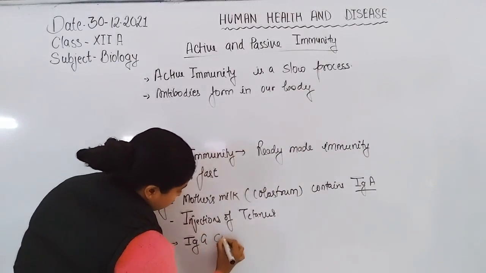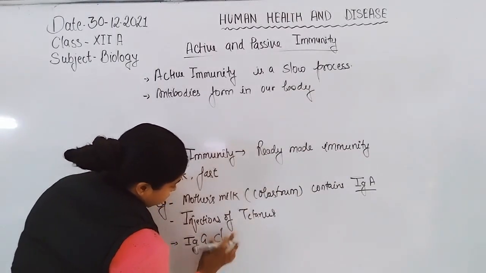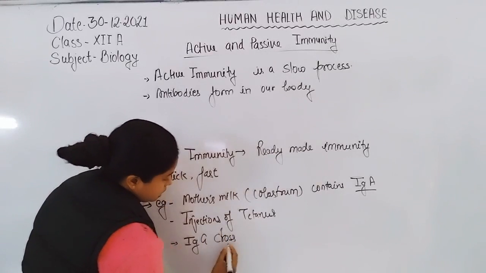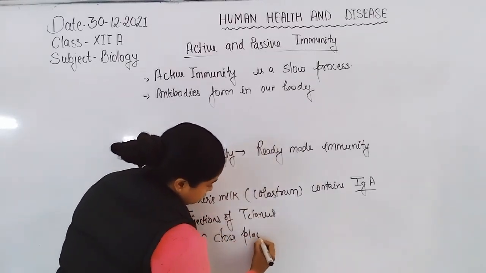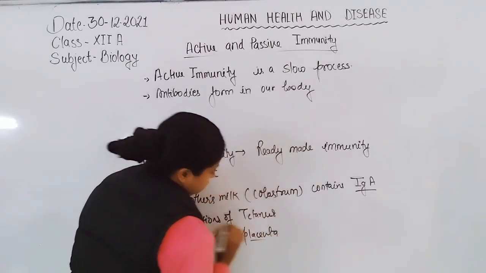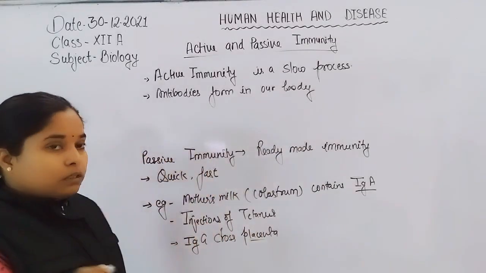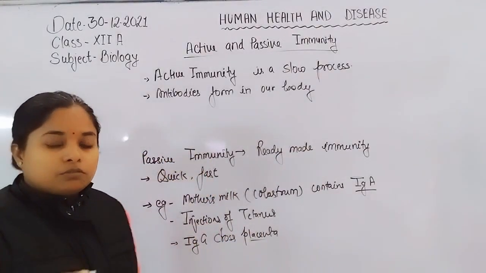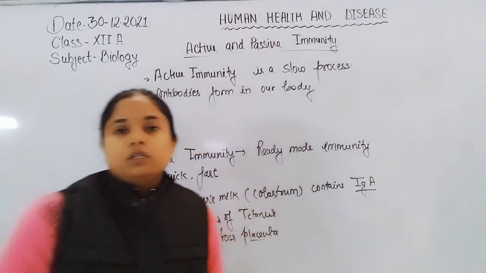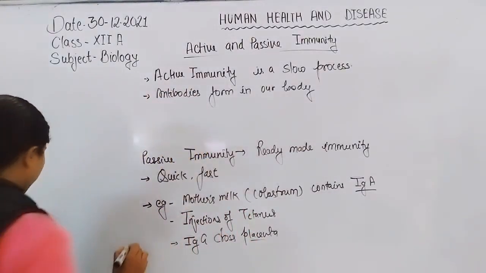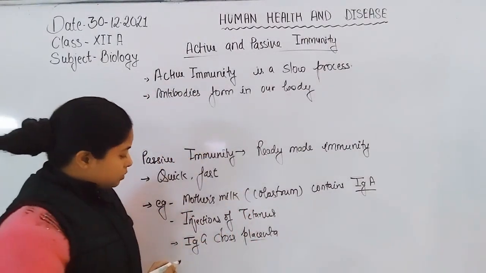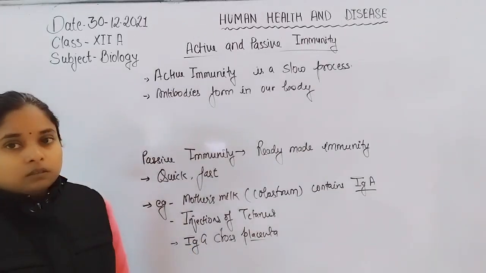IgG crosses the placenta and is transferred into the fetus during intrauterine life. So this is the process of immunizing the fetus through the placenta by the mother.